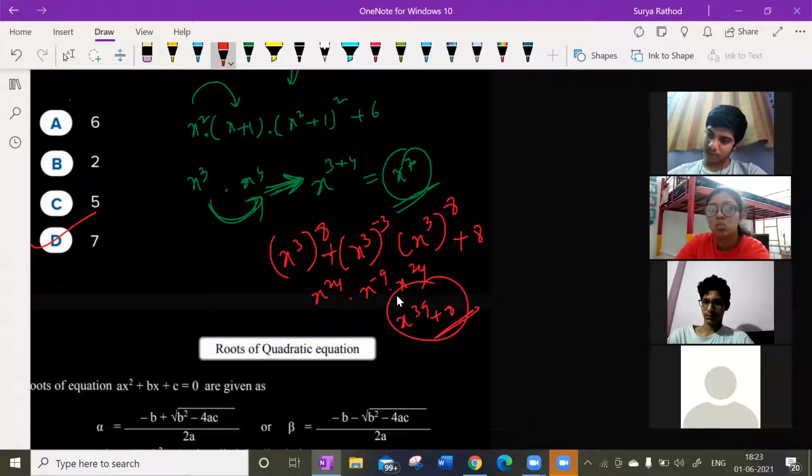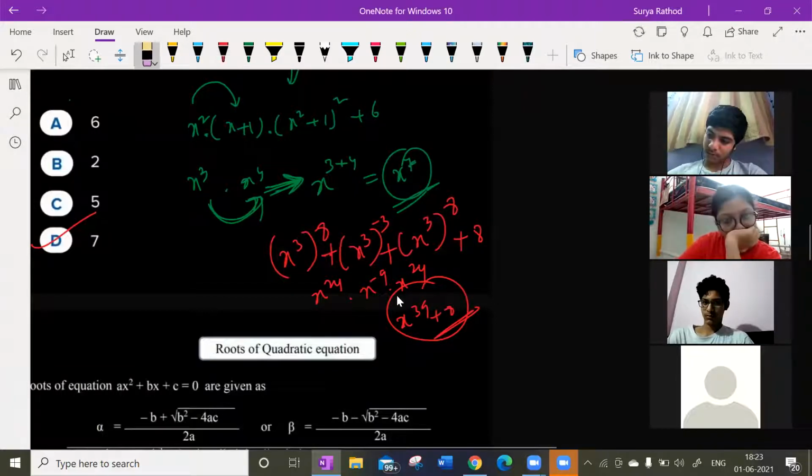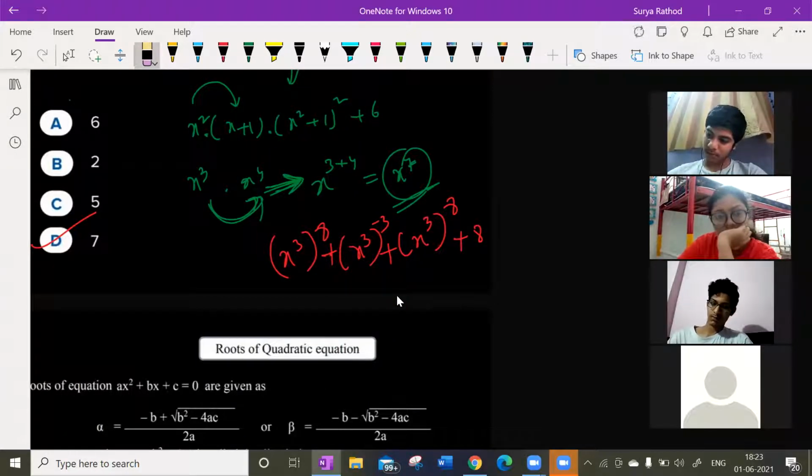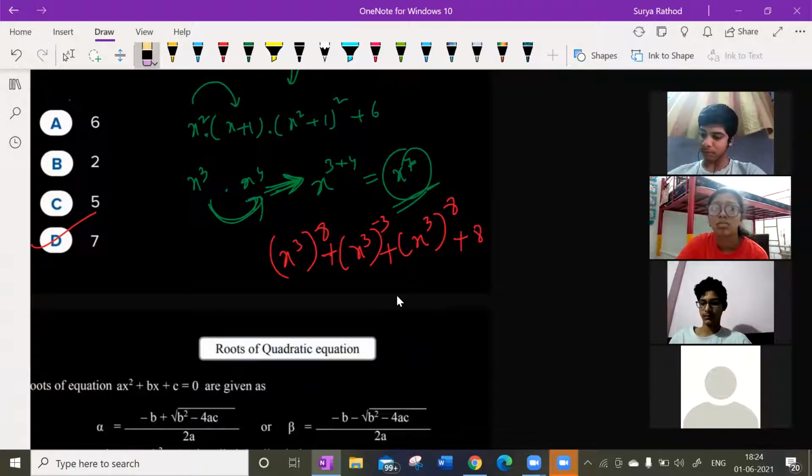So if you have like this now, tell me. Sir, the highest degree would be 24. Sir, it is not a polynomial. It's not a polynomial, sir. Very good. So I understood the difference between that.